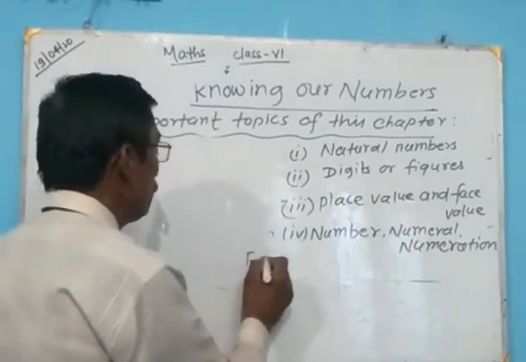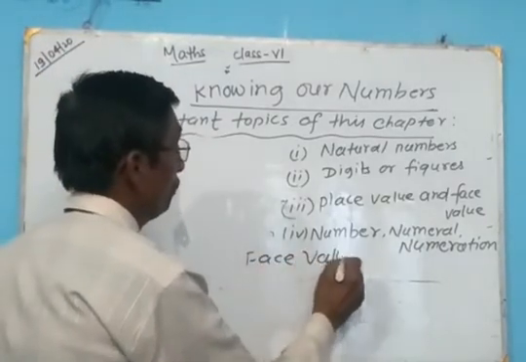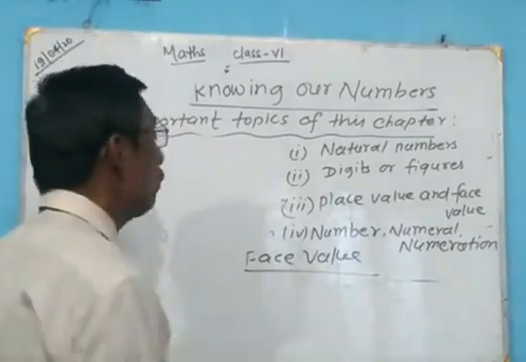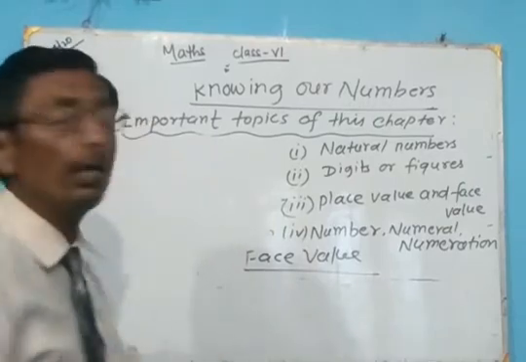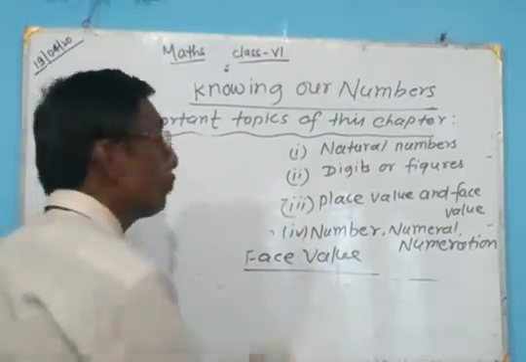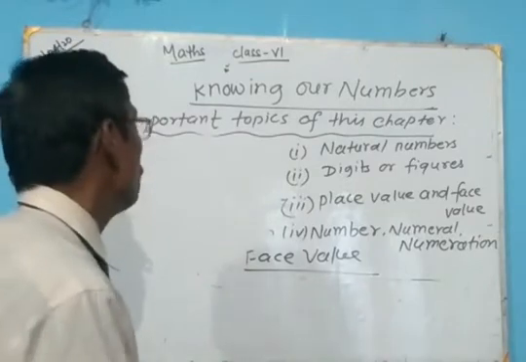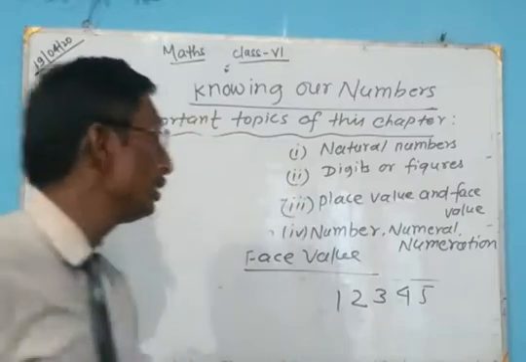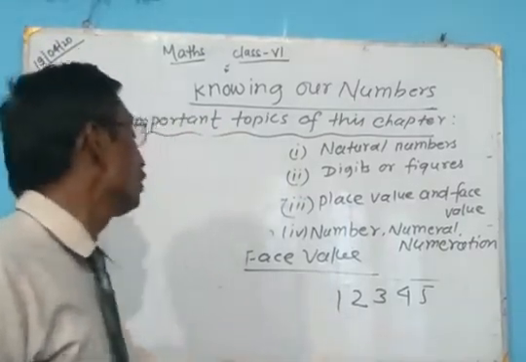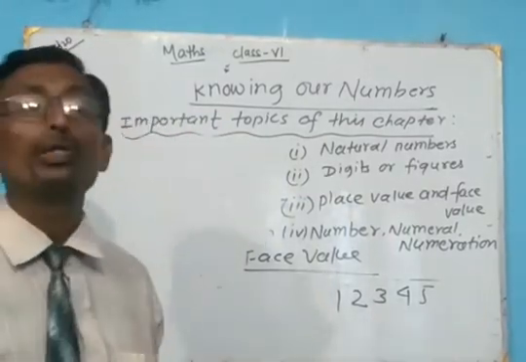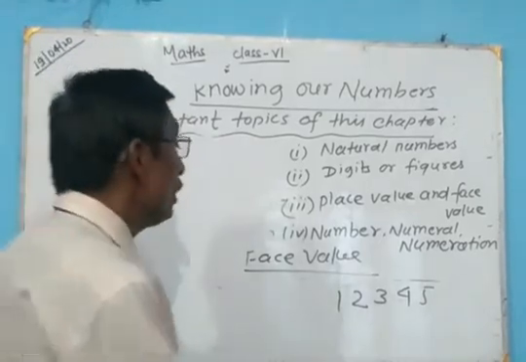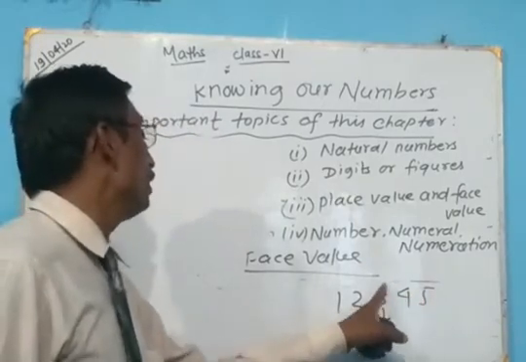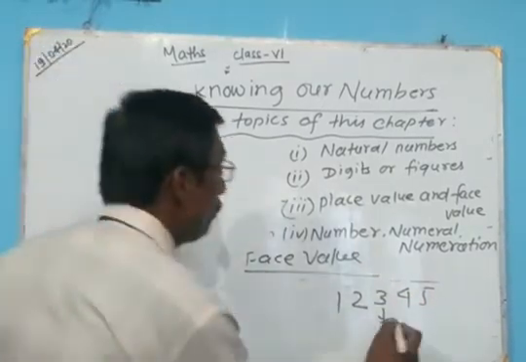Come to the next term, face value. What is face value? Face value is the value given by the face of the number. Suppose the number is 12,345. The number 3 is at the hundreds place, so its place value is 300.